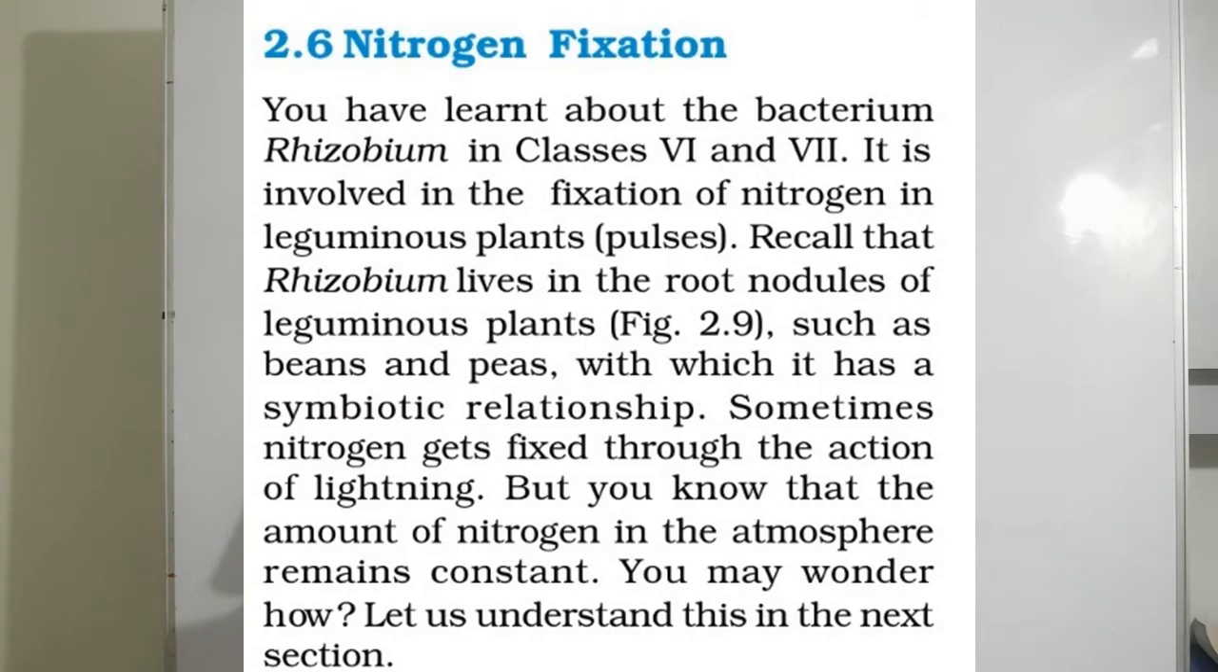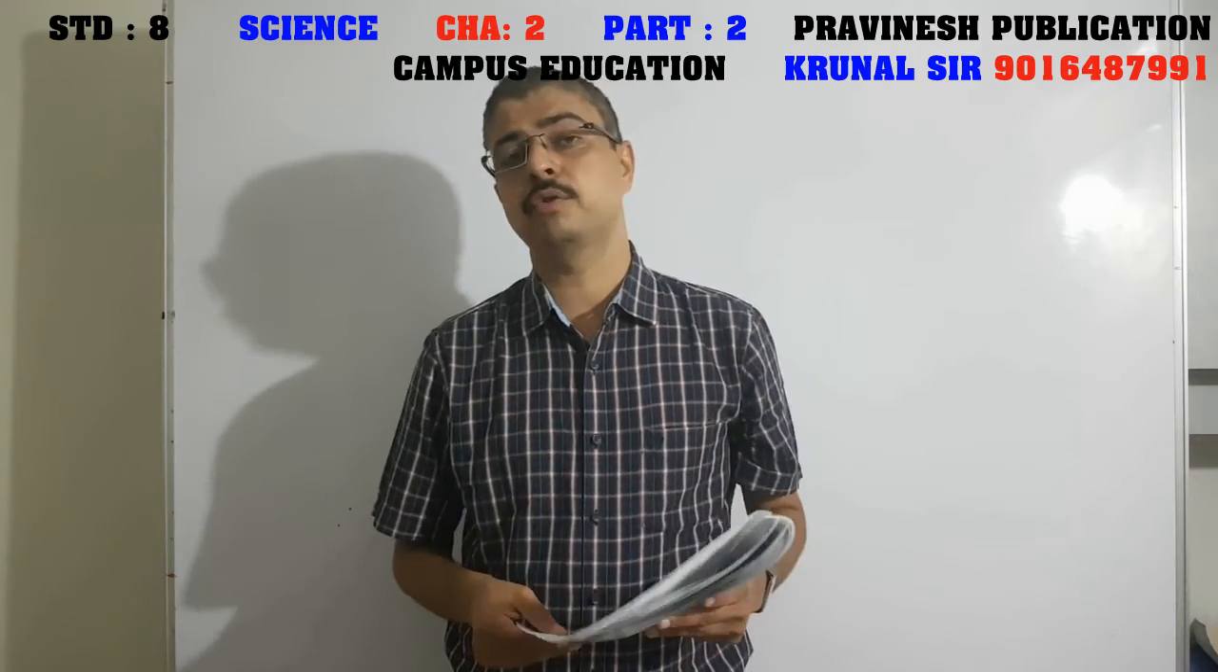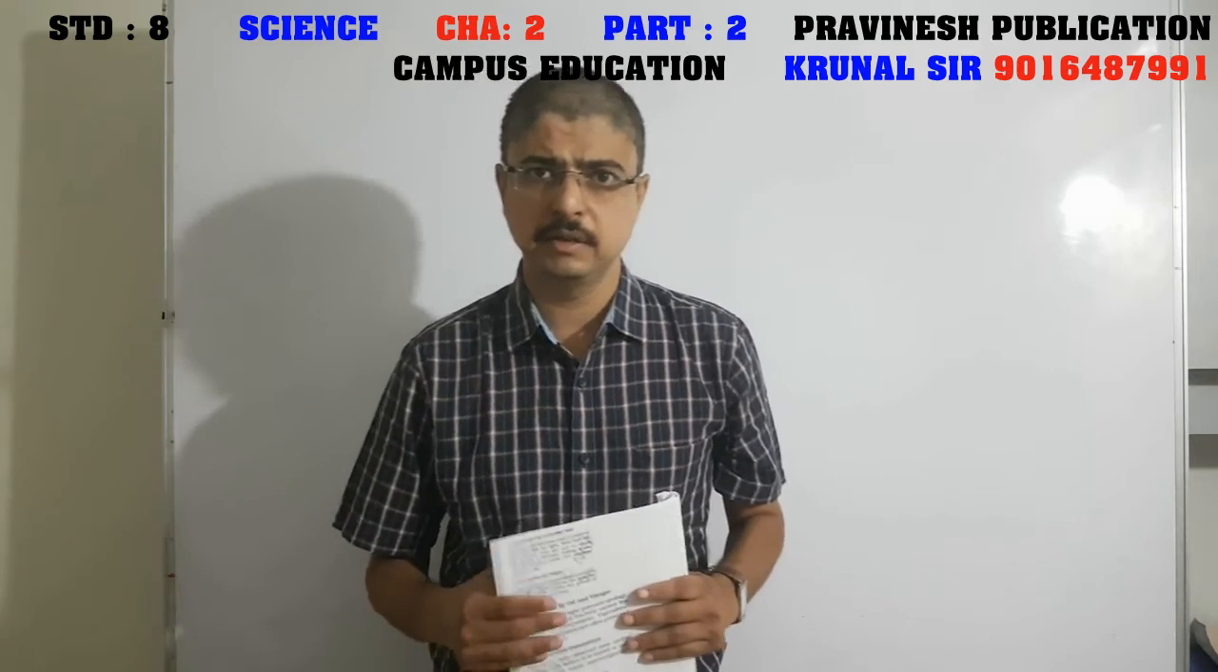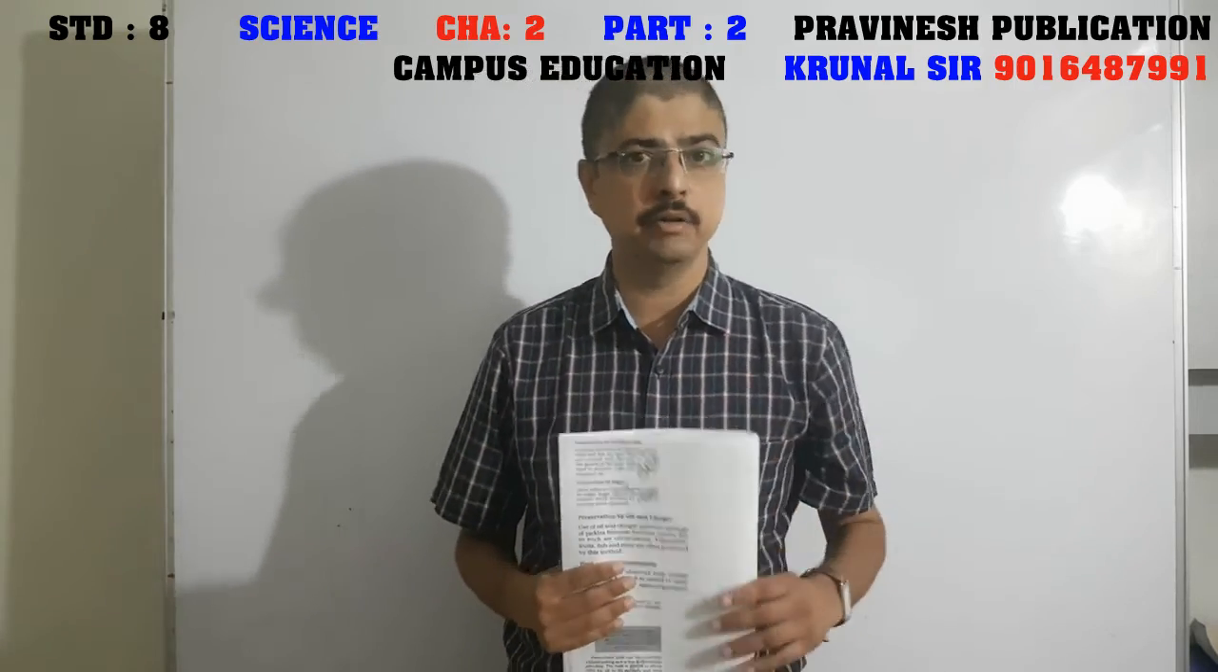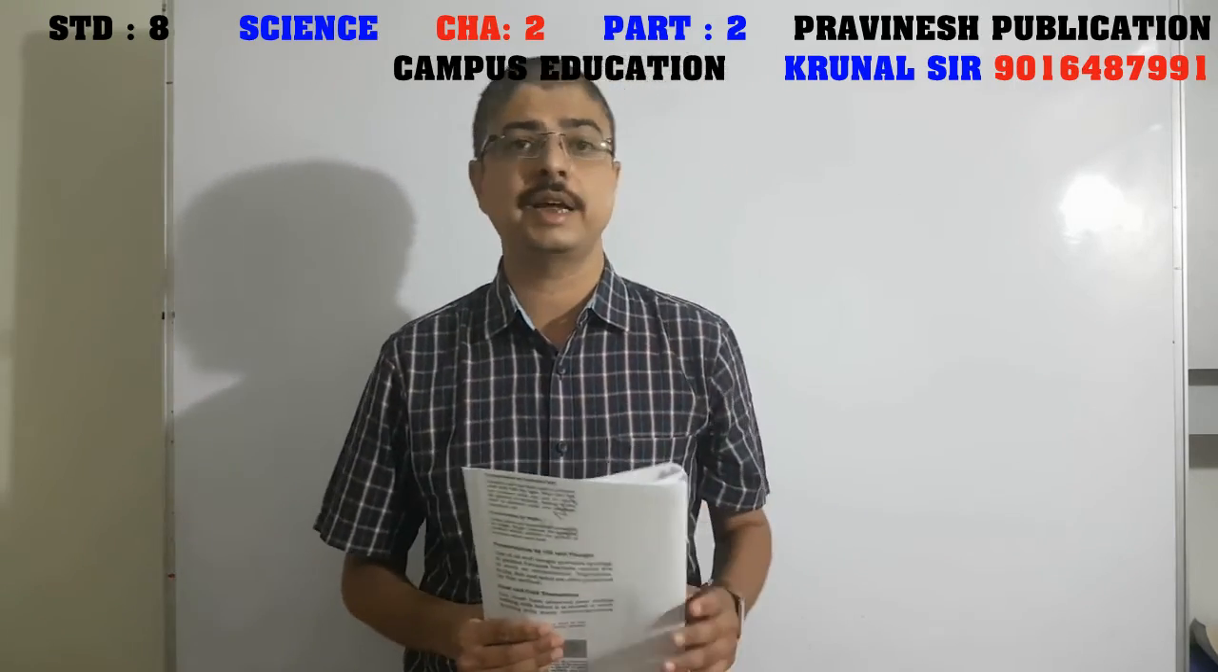Sometimes nitrogen gets fixed through the action of lightning, but you know that the amount of nitrogen in the atmosphere remains constant. You may wonder how. Let us understand this in the next section. Now, the nitrogen cycle. Here, friends, cycle? That means we write the cycle? No. This is not that kind of cycle. This is a nitrogen cycle.